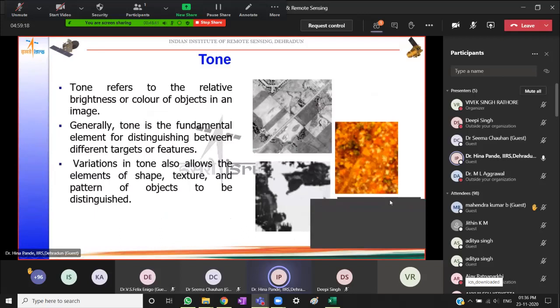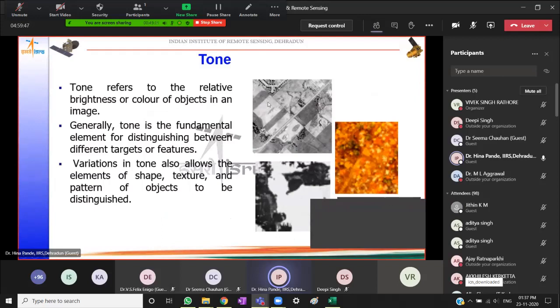Now, when we talk about tone, this is the primary element of visual image interpretation. And this refers to the relative brightness or color of the objects, brightness or darkness, or in case it is a color image, then the different hues or shades of color.